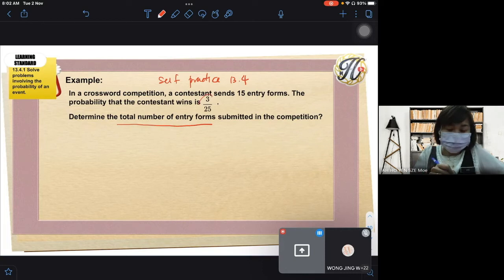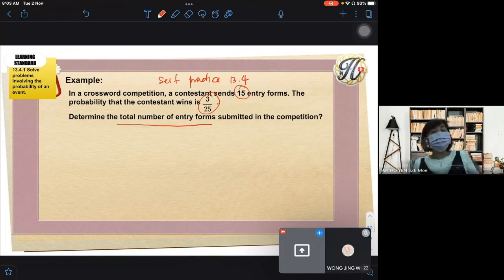This is the probability of the contestant win, and this contestant sent 15 entry forms. Yes, to get n(S). So how to get n(S)? For this contestant, she sent 15 forms, but you don't know how many total forms they will receive, right? But for this contestant, the probability to win is 3 over 25. So that means this is P what?